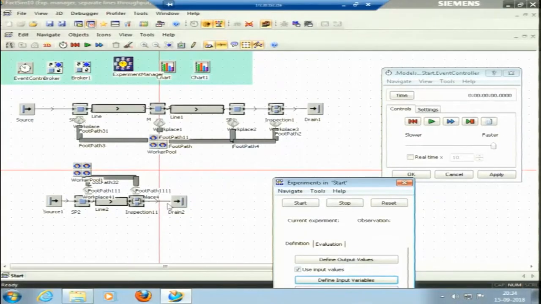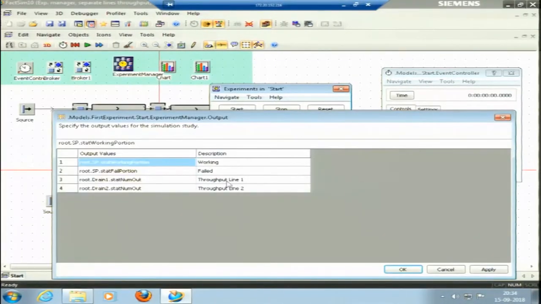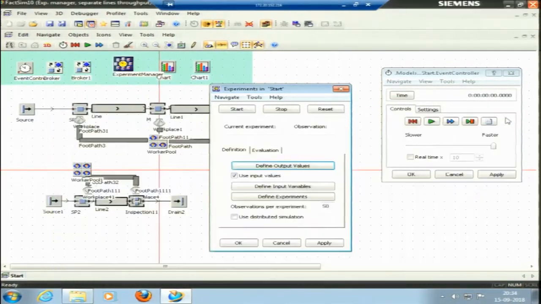So, we can see both throughputs after conducting these experiments. The output values are all defined. We need to see throughput 1, throughput 2, and also the working and the failed percentages. Okay. So, let us start the simulation.